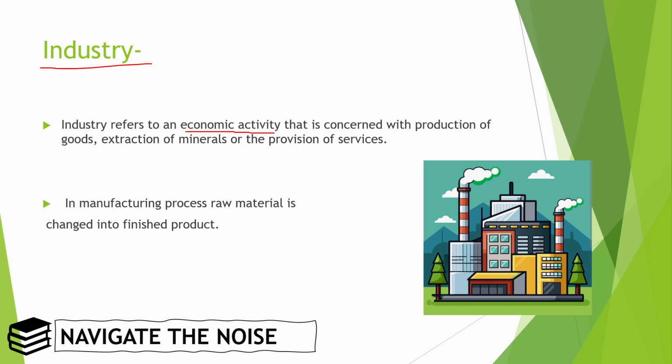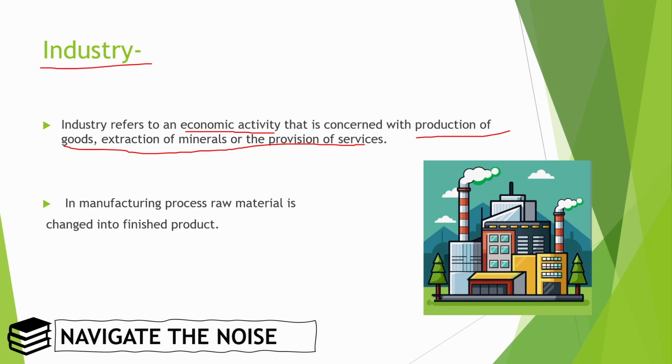First is economic activity that I need to highlight. Second is production of goods, extraction of minerals or the provision of services. So industry refers to the economic activity which is producing a good, providing you services or extracting any natural thing or minerals. For example, production of a good: we are making a shirt, so it comes under the textile industry.